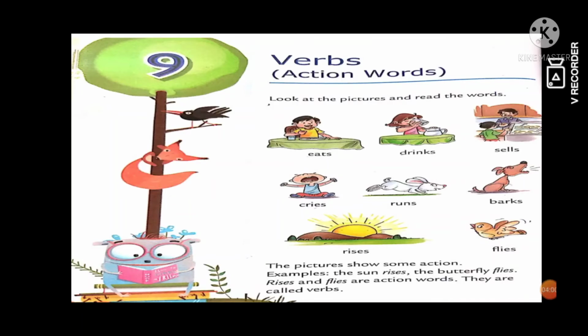So they are called verbs. So what is a verb? The word which shows action, that is called a verb. Okay students, so I hope everyone understood about verbs.